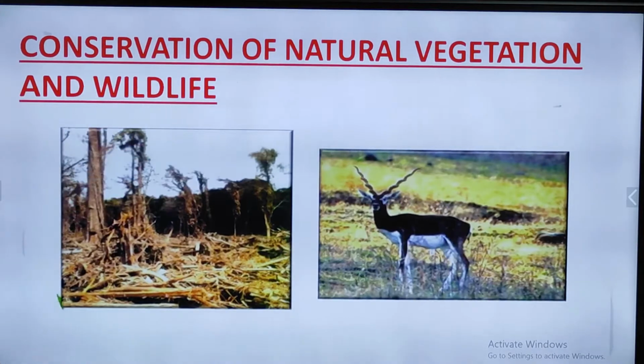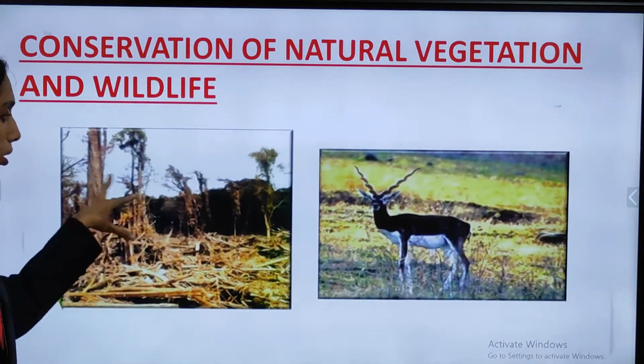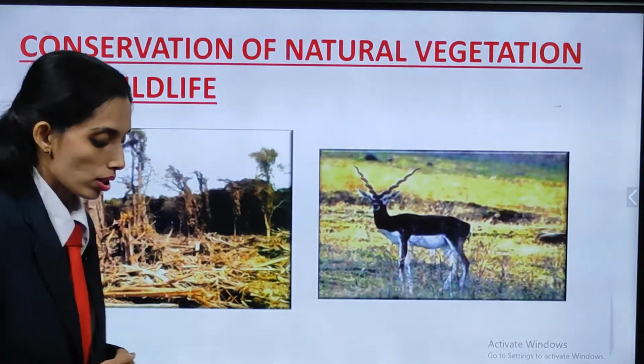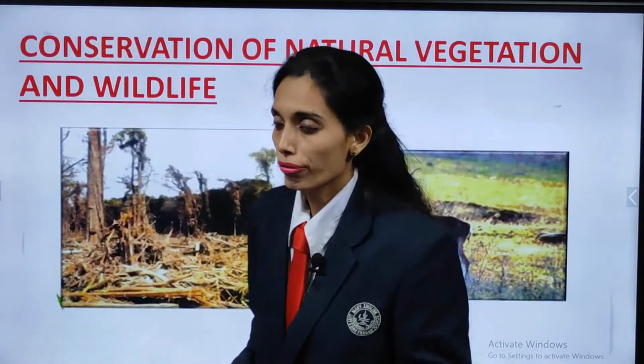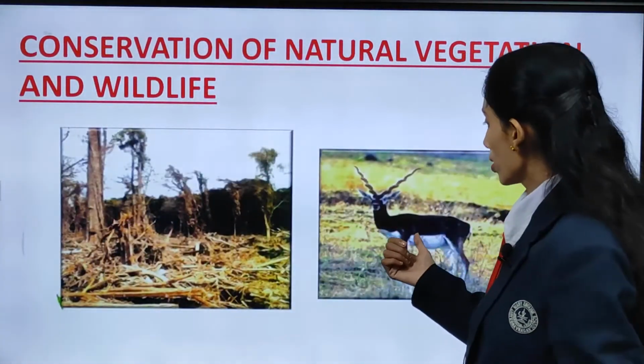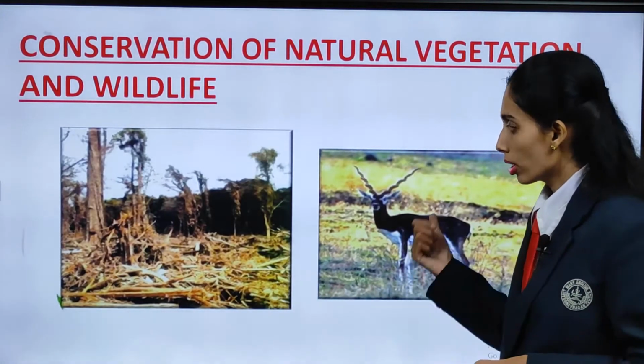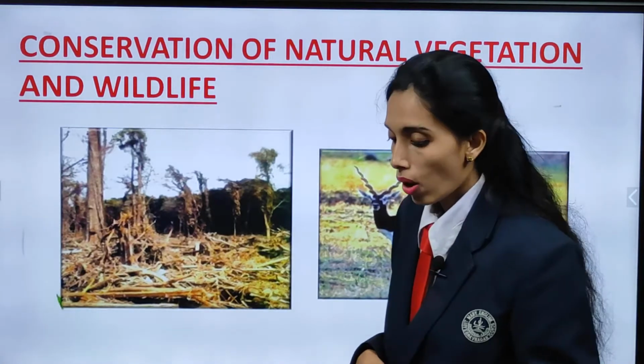Conservation of natural vegetation and wildlife. Here in the first picture you can see due to rainfall, the whole forest area is being washed off. And in the second case you can see the vulnerability of the animal. It is all alone.